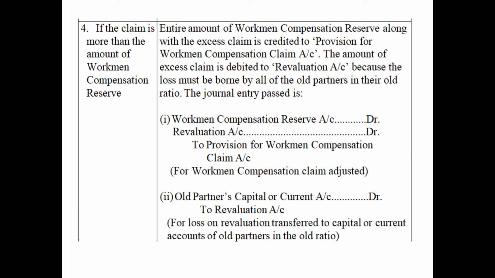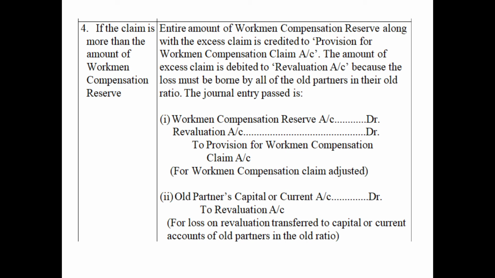Case number 3, when the claim was equal to the amount of reserve. In such a case, since there was no surplus, nothing was distributed among the partners, but the entire amount of reserve was to be transferred to provision for workmen compensation claim account. And case number 4, when the amount of claim is more than the amount of reserve.